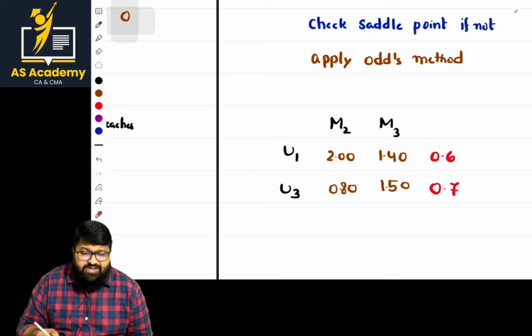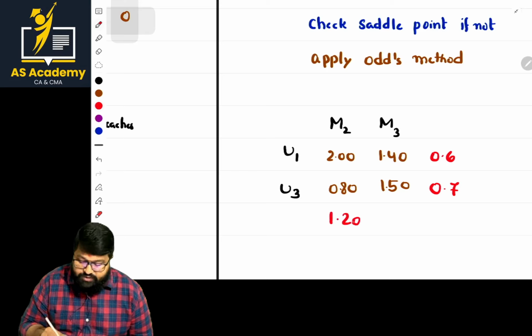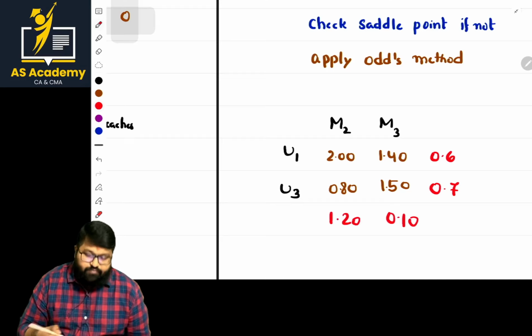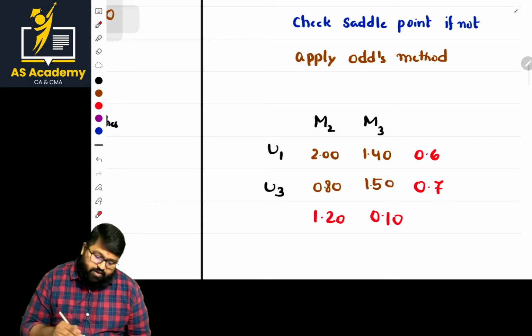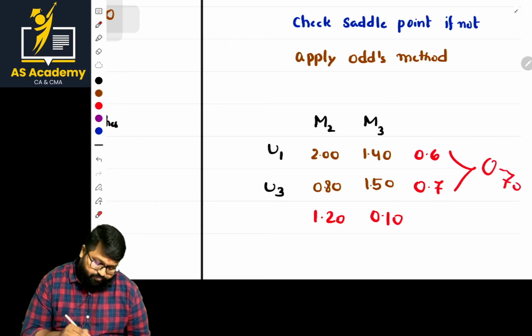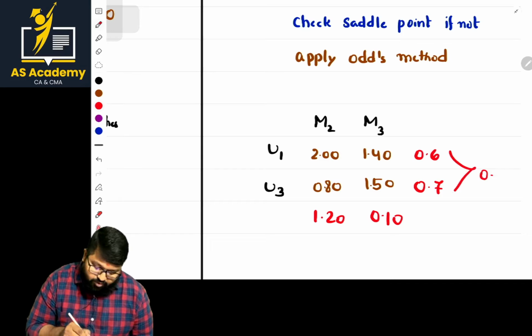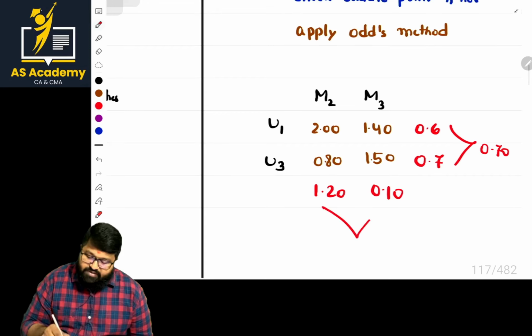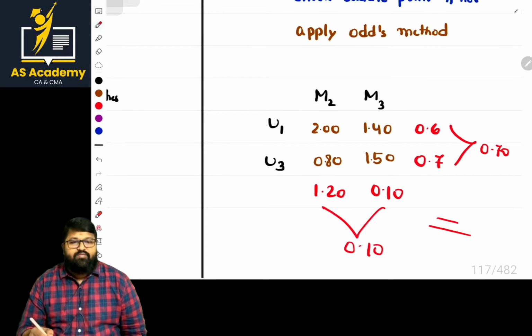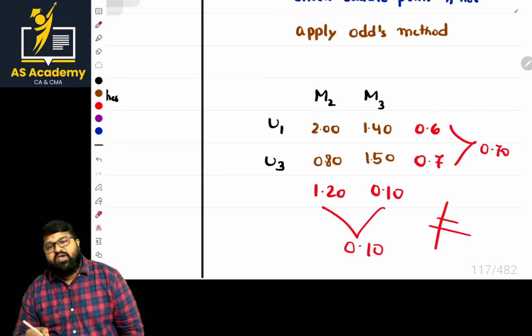In the case of M2 the difference is 1.20, and in the case of M3 the difference is 0.10. To find the saddle point, find the maximum value, 0.70, and from these two values find the minimum value, 0.10. Are they equal? They are not equal, so we are not reaching the saddle point.